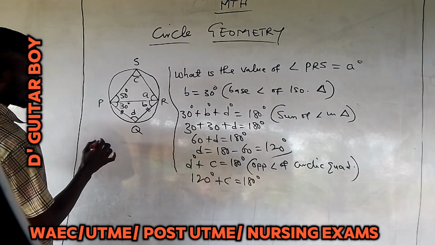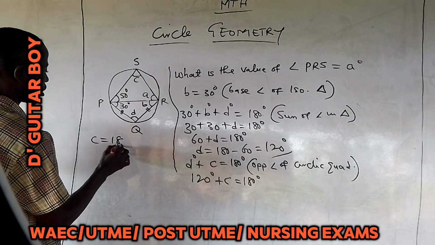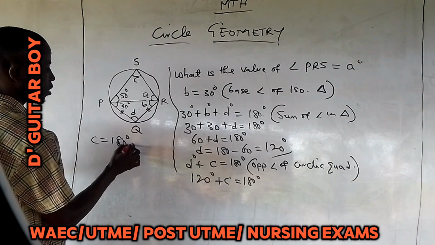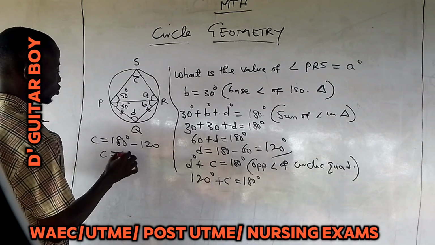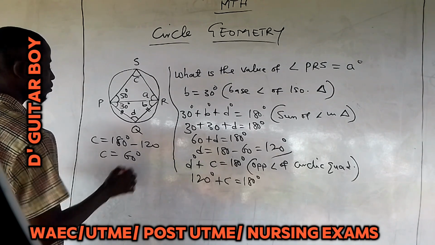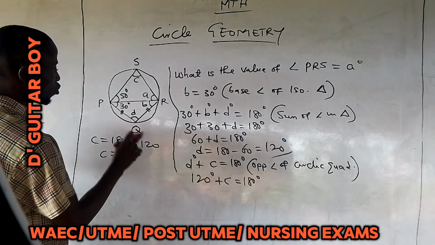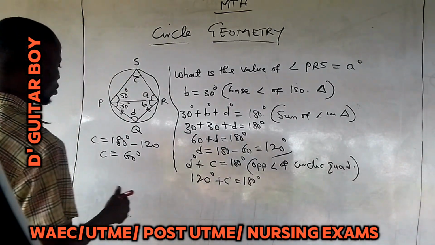You come here and say C is equal to 180 degrees minus 120 degrees. C is equal to 180 minus 120. That's what? 60 degrees. So you have now calculated your C. What do you now do?